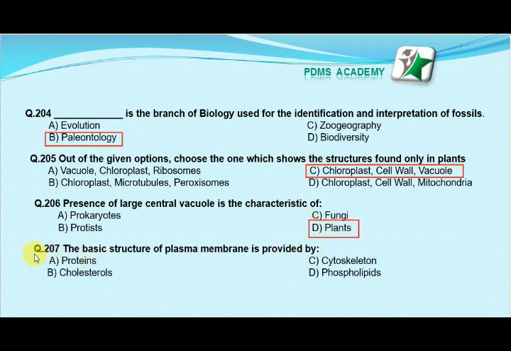Our next MCQ is: the basic structure of the plasma membrane is provided by option A proteins, option B cholesterol, option C cytoskeleton, option D phospholipids. Our correct answer is D, phospholipids.